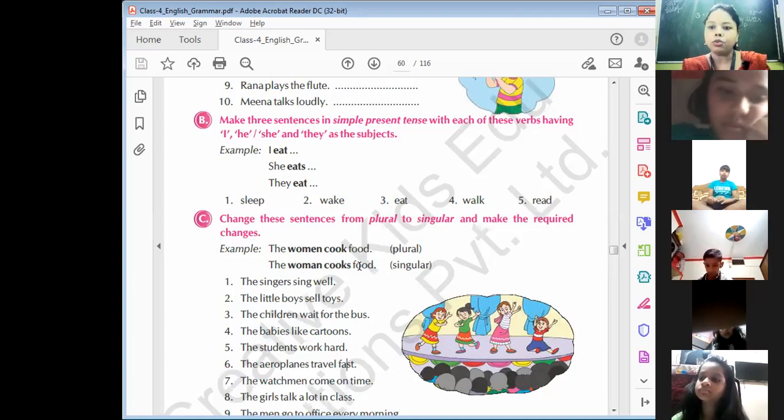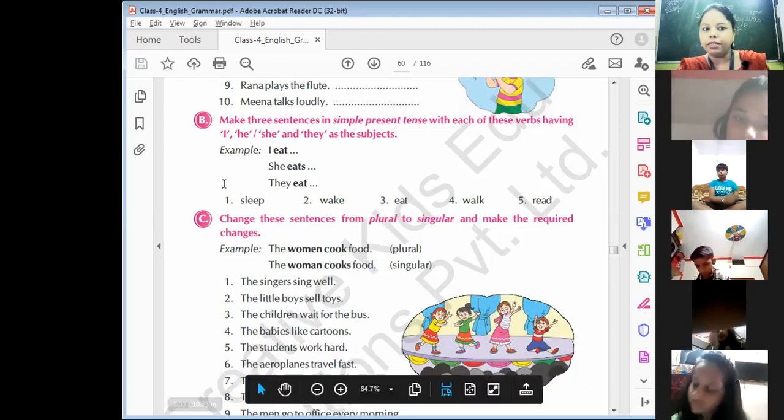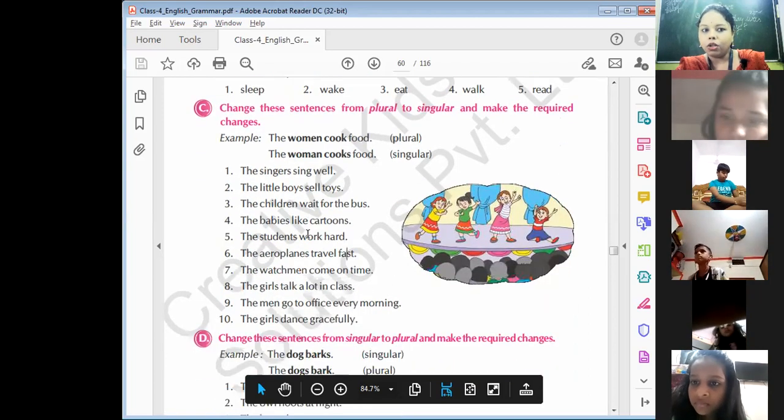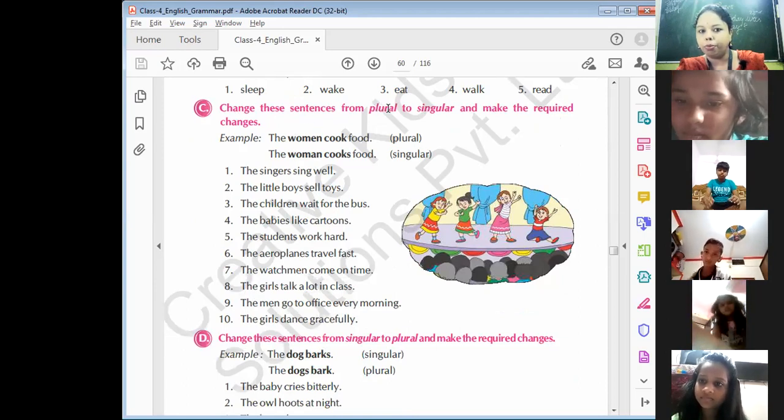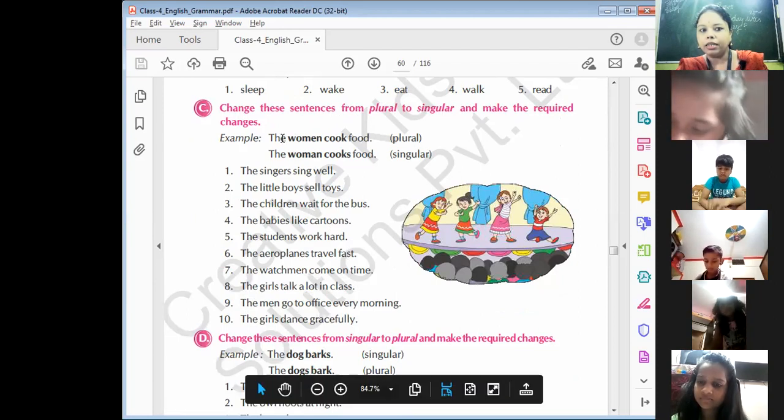I hope you understood. I told you all these things in very detail. So you have to complete this exercise on your grammar notebook. And this one also, which you can see here, exercise number C. Change these sentences from plural to singular and make the required changes. So as you can see here, the women cook food.